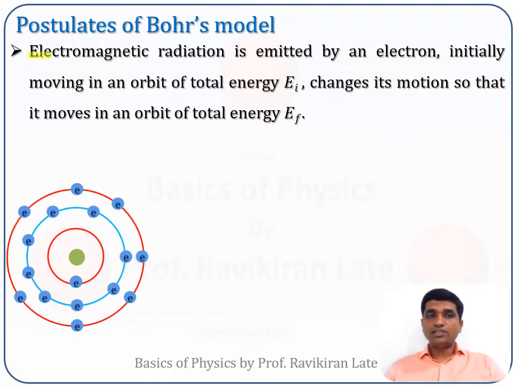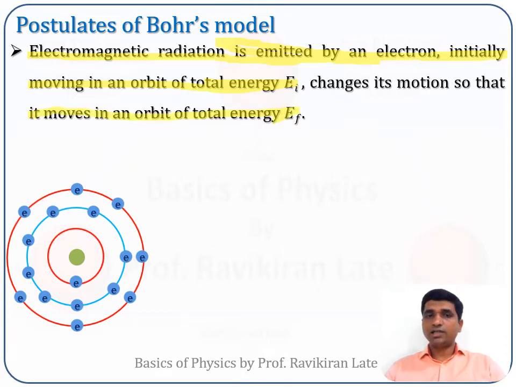The postulate states that electromagnetic radiation is emitted by an electron if, initially moving in an orbit of total energy Ei, it suddenly changes its motion so that it moves in another orbit of energy Ef.